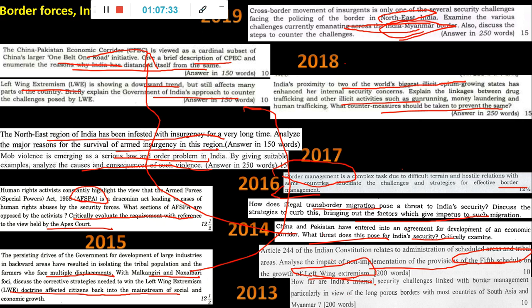How far are India's internal security challenges linked with border management, particularly in view of long porous borders with South Asia and Myanmar? South Asia means Nepal, Bhutan, everything is coming, and Myanmar specifically they have mentioned, which is Southeast Asia also. So here you see border management. Border management also was asked once here. Here also they are telling border issue, here also they are telling border issue.